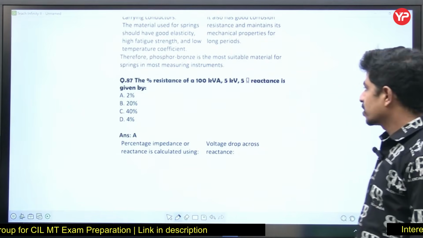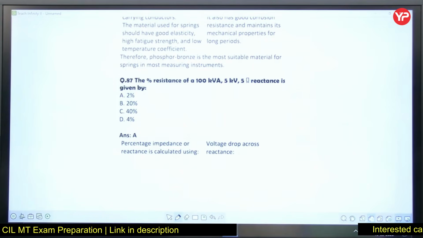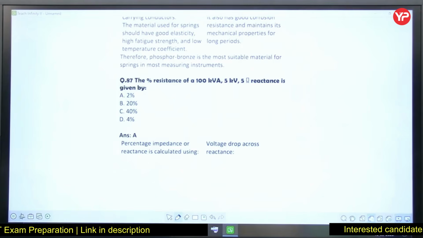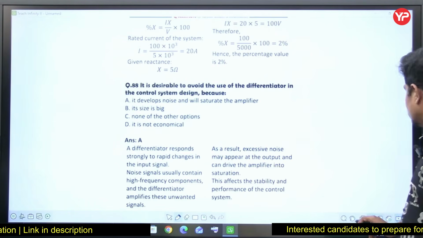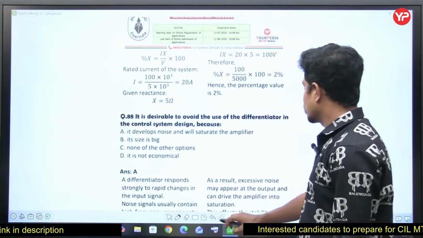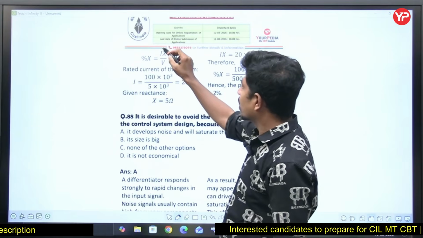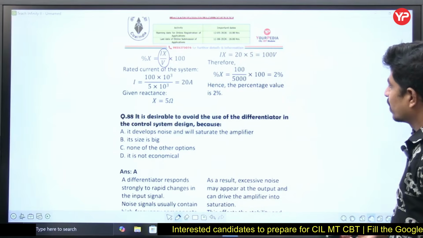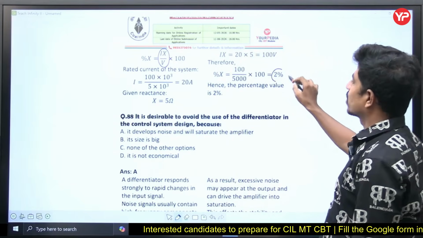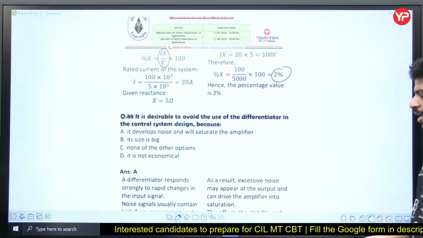The percentage reactance of 100 kVA, 5 kV, 5 ohm reactance is given by: this is the formula. Percentage reactance is equal to I into X divided by V. I given, X given, V also given, if you do everything you will get 2%. Sir, I is not given.